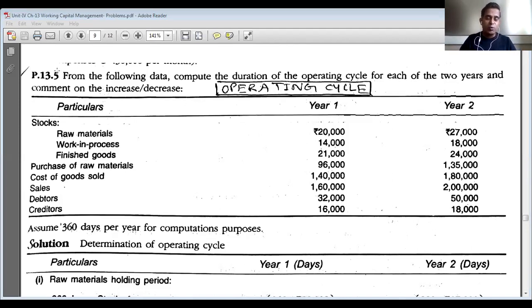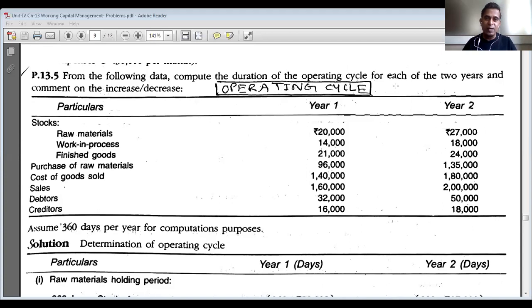So the next problem is different from the first three problems. In this problem we are not going to estimate the working capital required, but we are going to estimate the duration of the operating cycle. At this stage I would like to remind you what the operating cycle is. Operating cycle is the time required for a company to convert raw materials into finished goods, finished goods into receivables, and receivables into cash.